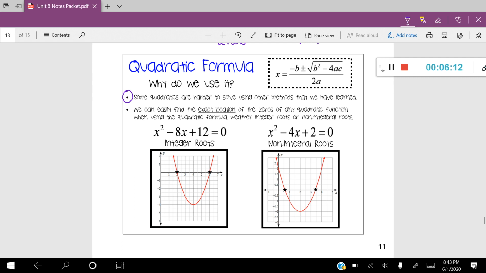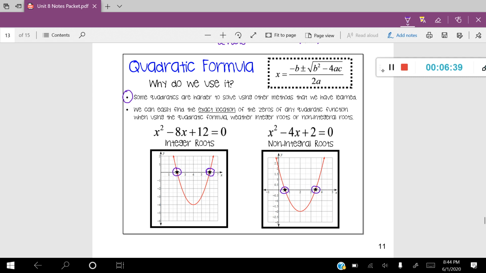Now, I also want to show you these two examples at the bottom. I have two quadratic equations, and the one on the left has integer roots. So roots that are really nice. They cross the x-axis in a nice location. The other ones lie between two integers.